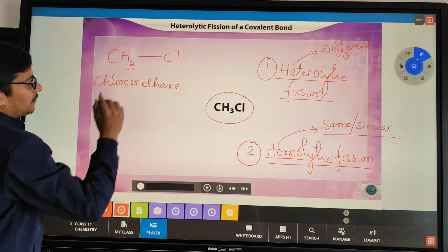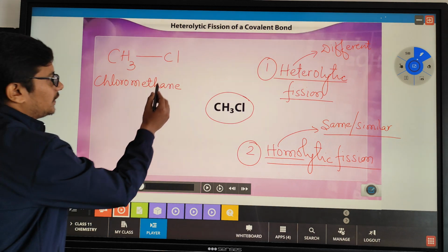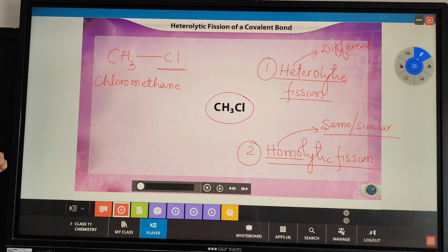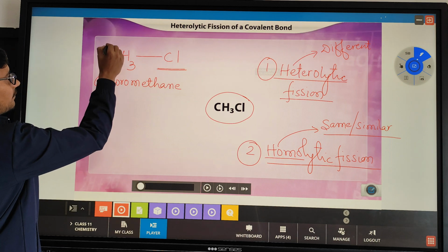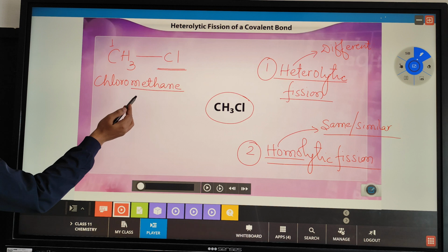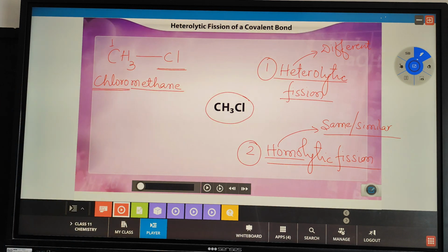How do we write the name? We write the name of the substituent which is attached to the carbon chain before the root word of the longest parent carbon. So how many carbons does it have? It has just 1 carbon. So we write methane for that. And it has a chlorine group attached to it, so we write the word chloro before the name of the methane. So in case of heterolytic fission, we see that on one side we have chlorine, on the other side we have carbon.